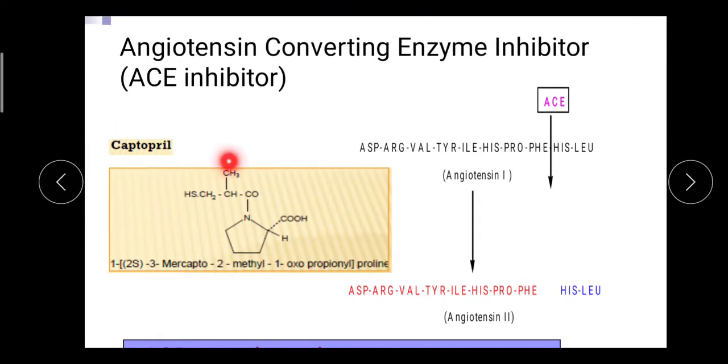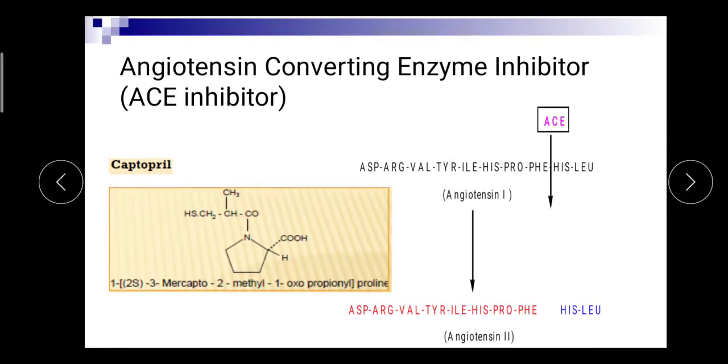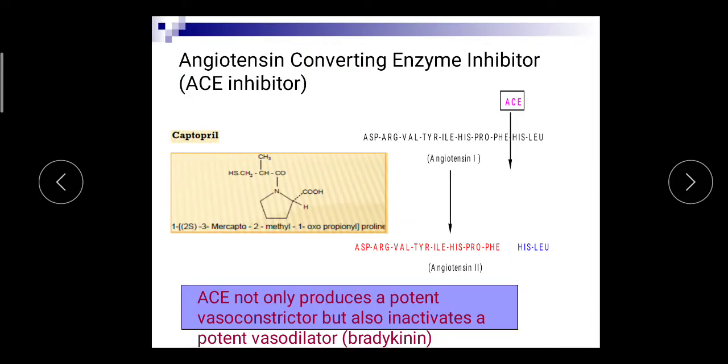Then the methyl group is at the second position, and the oxo group is at the first position. So this is 1-oxopropyl, and the total moiety is attached to the proline through number 1, that is, through nitrogen. So this is the chemical name, or IUPAC name, of captopril.